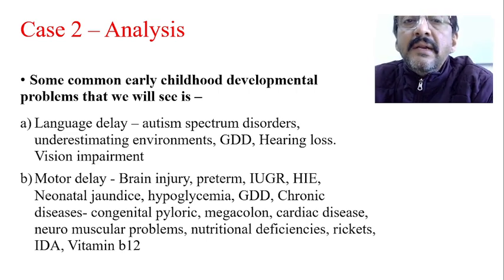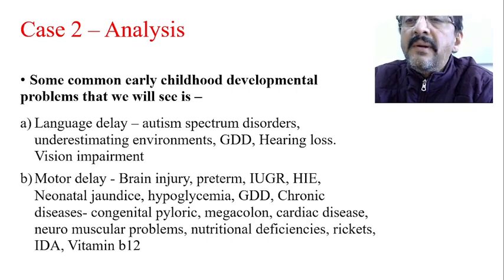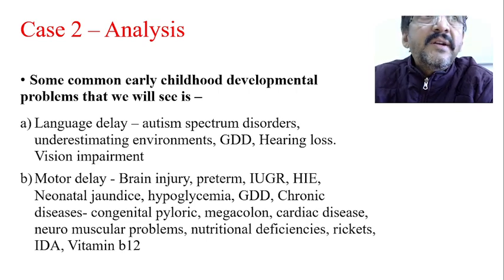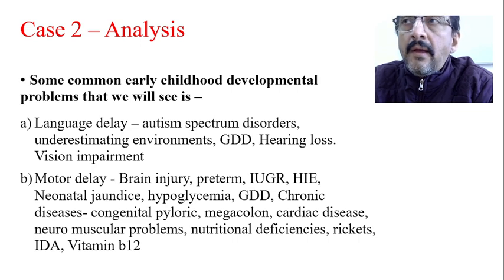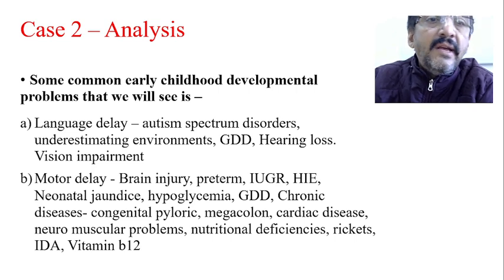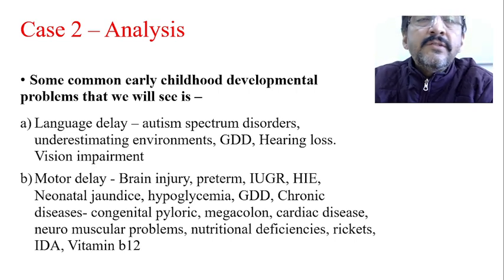Some common early childhood developmental problems that we have to see, taking this case as a base, we will discuss all these things. Some of the common early childhood developmental problems that we will see, number 1 is language delay. That is one of the earliest problems. Then autism spectrum disorders maybe, or sometimes global developmental delay, then hearing loss, isolated hearing loss, and vision impairment. These are some of the most common developmental problems that we can pick up.